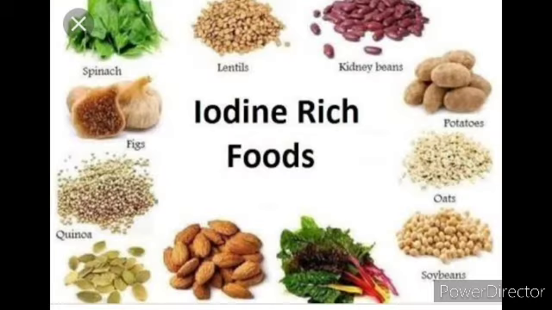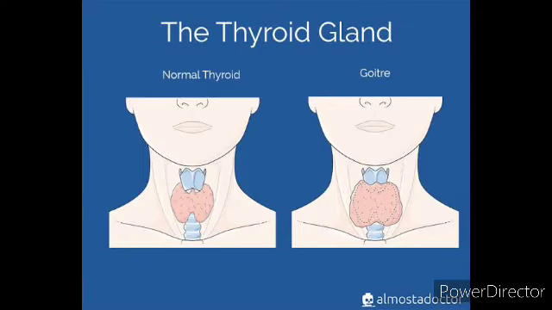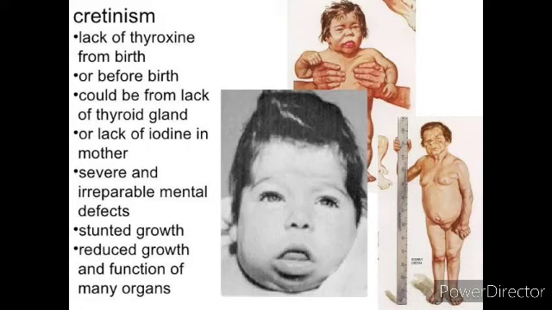Iodine. Iodized salt and water seafoods are the major sources of iodine, which is majorly required for the thyroxine hormone, which is secreted by the thyroid gland. Deficiency of iodine results in goiter and also cretinism in children, that is, poor mental and physical growth.